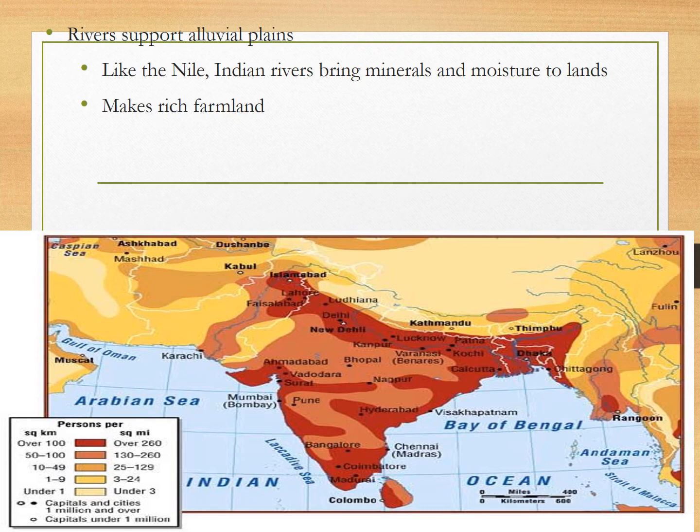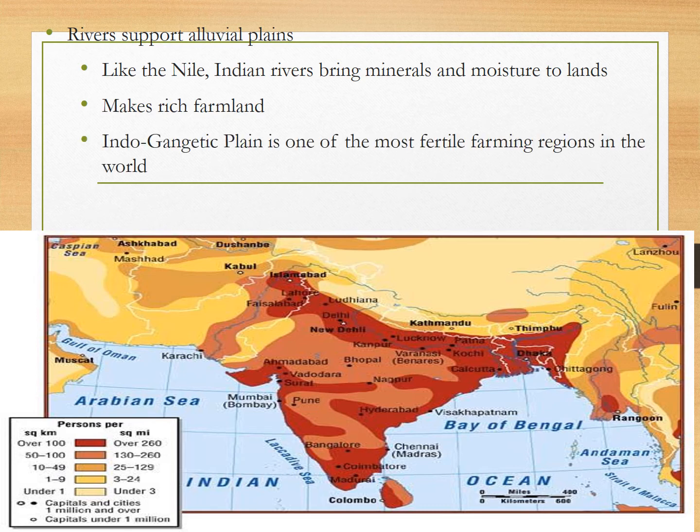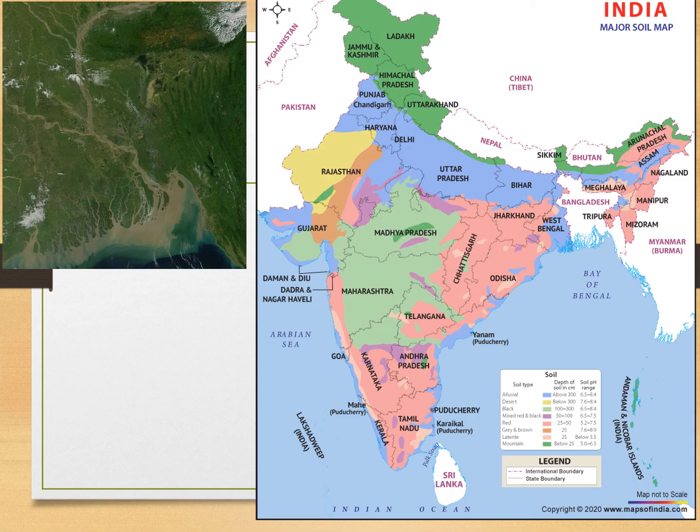So the very rich farmland that comes from it, and what we call the Indo-Gangetic Plain, is one of the most fertile farming regions in the world. Okay, with fertile land, cheap food, big populations. Historically, India's had some of the lowest wages in the world, or the amount of money you have to pay somebody, because the food has always been so cheap there.